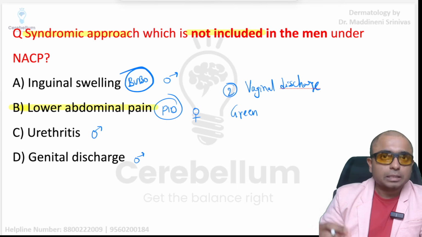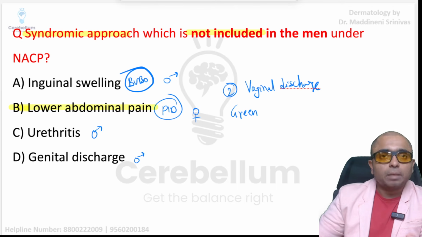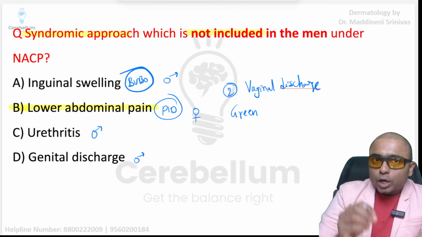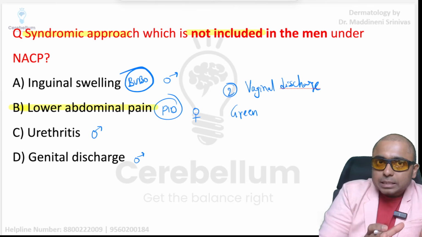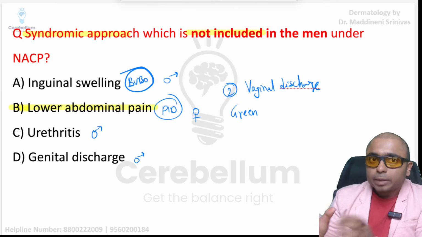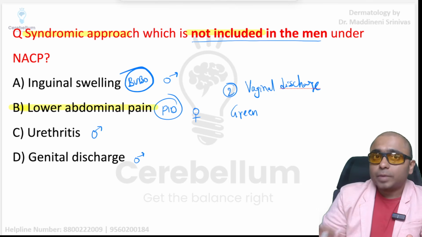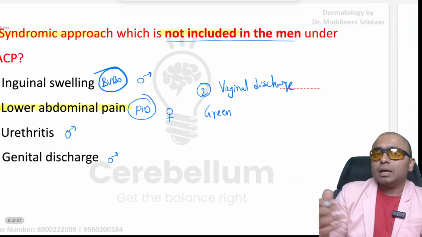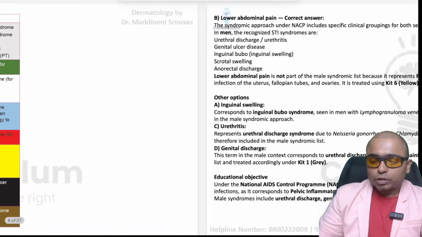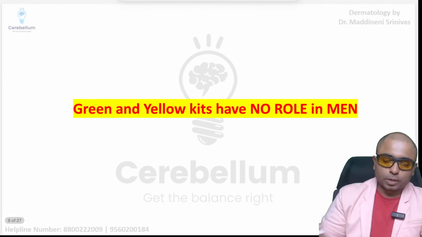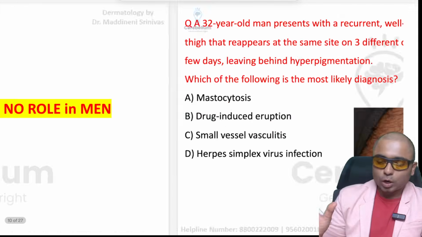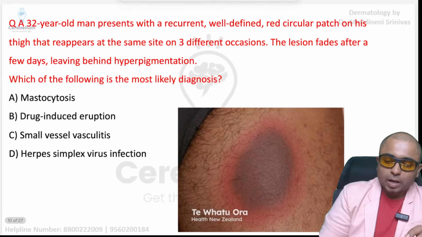Even this does not have anything to do with men. So the yellow colored kit, kit number 6, and kit number 2, the green colored kit, are both not included for men. I hope this is clear. This is a very much repeated and very important question. So green and yellow kits do not have any role in men, right?